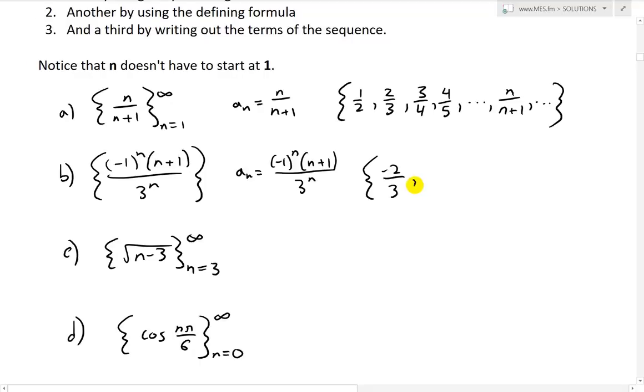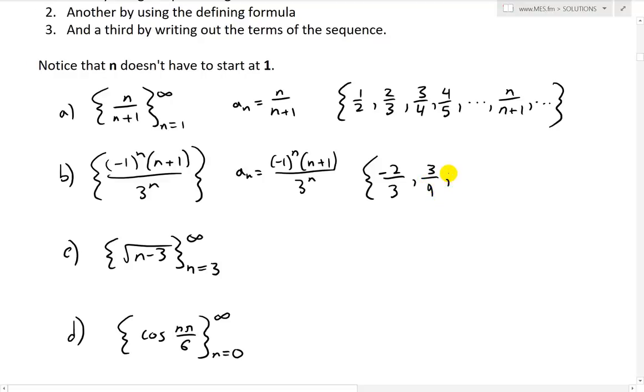And then the next one, n is 2, negative 1 to the power of 2 is positive, so it's not going to have a negative sign. So it's going to be positive, and then we'll have 2 plus 1 is 3. So positive 3 over 3 to the power of 2, which is 3 squared, and that is just going to be 9.